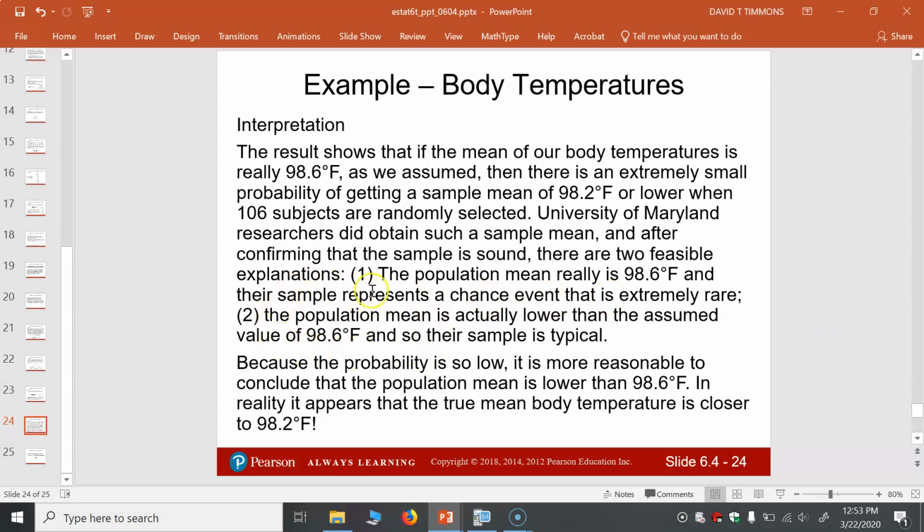Or two, we revisit the assumption and the population mean is actually lower than 98.6, and so that sample really isn't unusual, but the assumption of 98.6 is what the issue is here. Because the probability is low, it's more reasonable to conclude the population mean is lower than 98.6. Maybe the true mean body temperature is closer to 98.2. In other words, if we assume that mean body temperature is at a lower value, like 98.2, then that sample wouldn't seem so unusual or extreme. But we'll see a lot more of that later in the course.